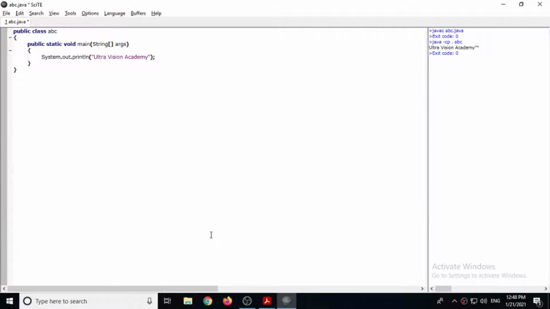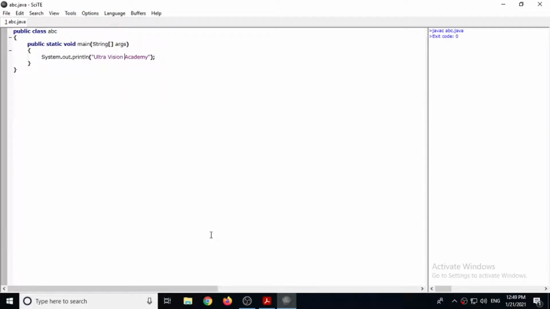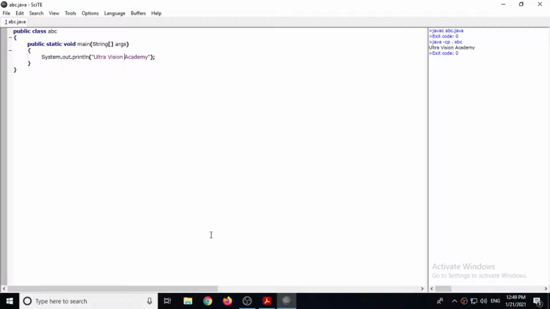Let's execute this first. Clear output, compile, and then go. So here you can see Ultra Vision Academy. All these words are printed on the same line.